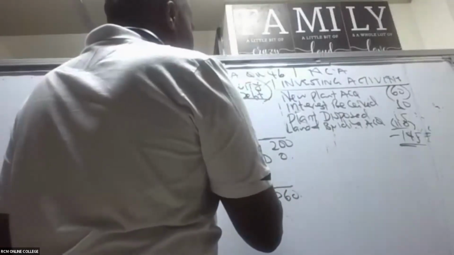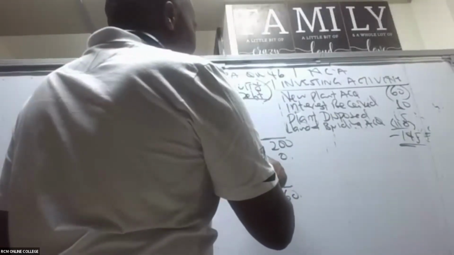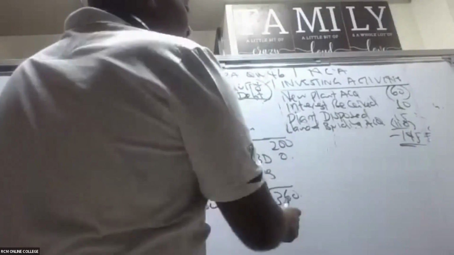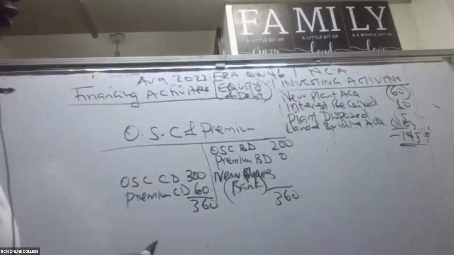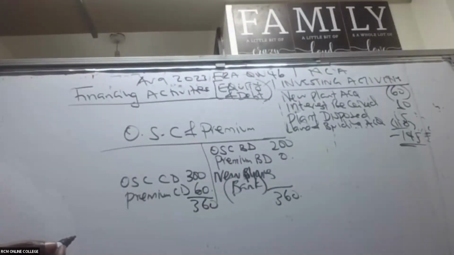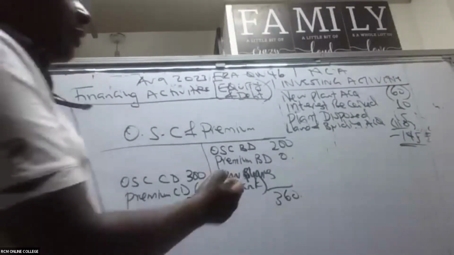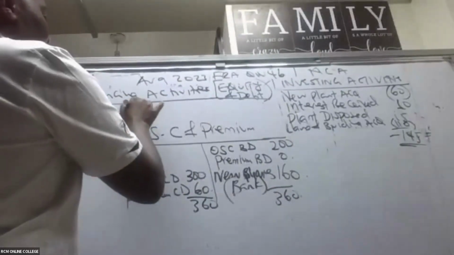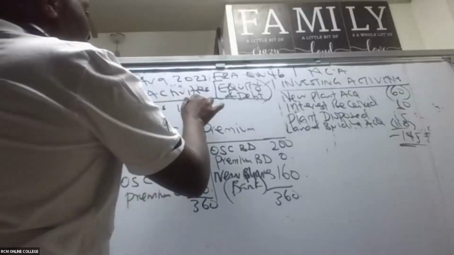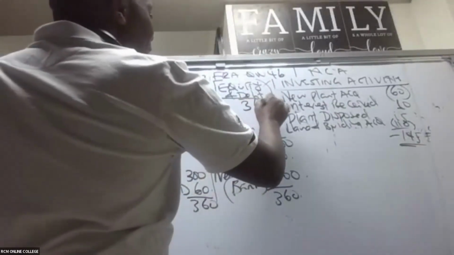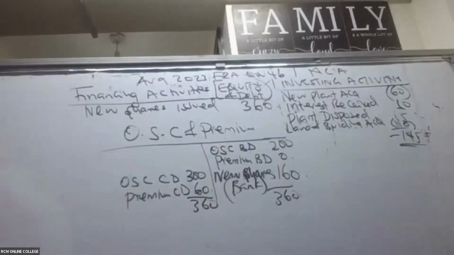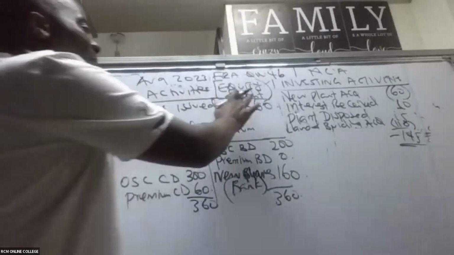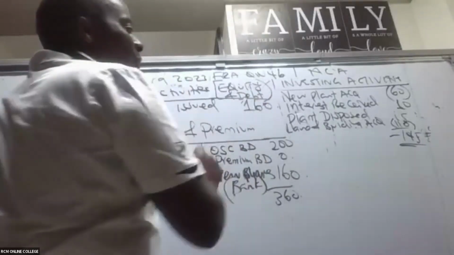So you can see here, new shares, bank. So 360 minus 200 gives me how much? This gives me 160. So we have here new shares issued. These are financing activity. New shares issued, 160, thank you very much, 160.